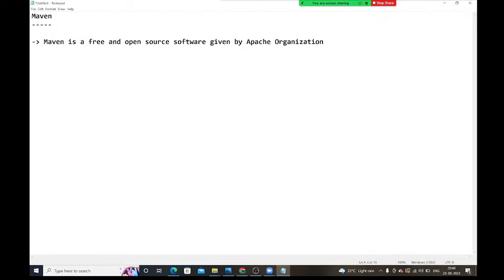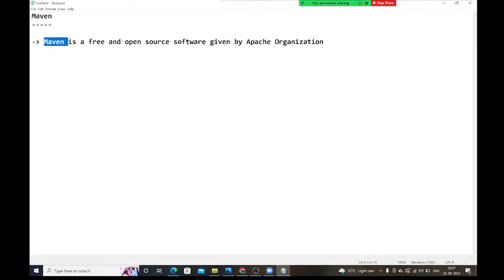So by using which programming language is this Maven developed? Maven is developed using the Java programming language. That's why I told you Java people will definitely have very strong knowledge of Maven. Without Maven, nowadays Java people can't create any projects.